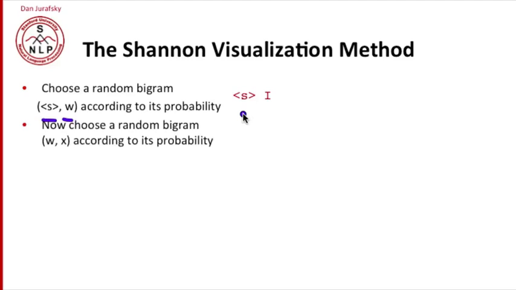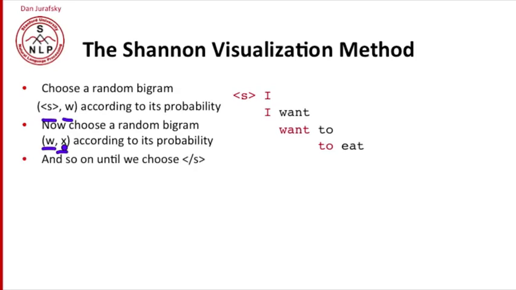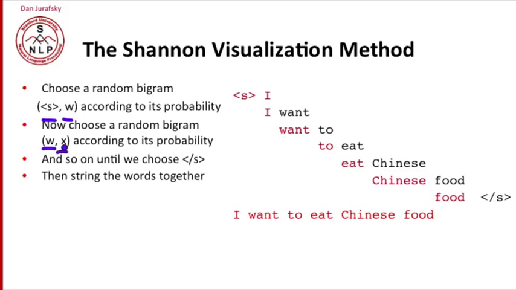Now we choose another random bigram that starts with that word W we just generated and whose next word is chosen according to its probability. So now we pick want. So now we've picked I want. And now we go on until we happen to choose the end of sentence. So I want to eat Chinese, Chinese food, food, end of sentence. There we go. Now we string these words together and we've generated a sentence. So the Shannon visualization method can show us a lot of things about the n-grams that we've built.